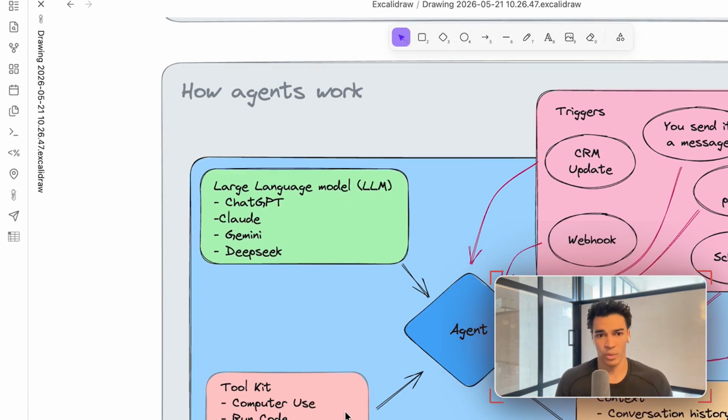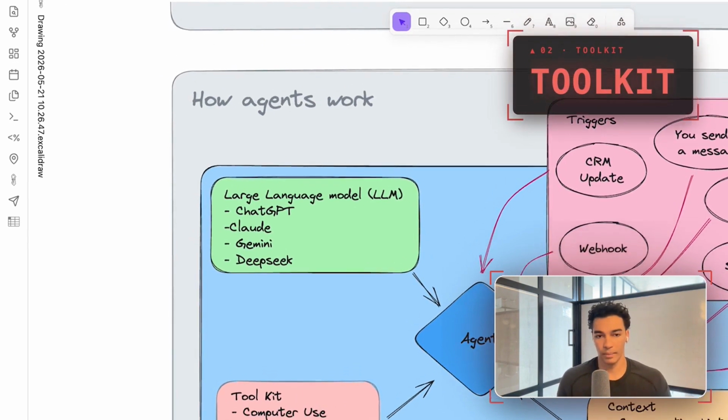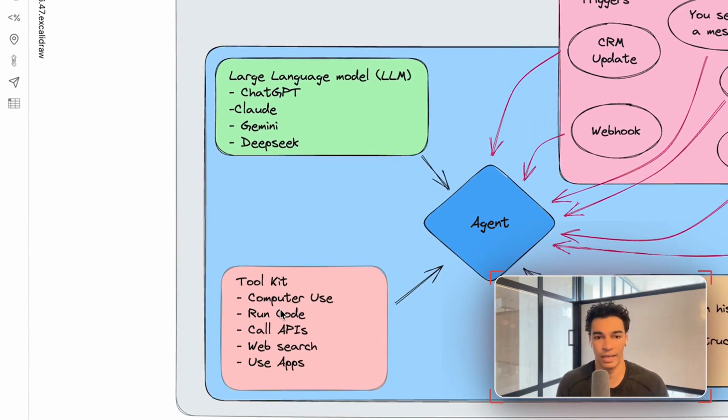Then we get into a more important section, which is the toolkit. And the toolkit is what allows the agent to actually interact with other data and make actions on your behalf. So we have a bunch of different tools that are available. This is only a short list. Basically, any app that you are already using on the internet can be added as a tool to your AI agents. So we have things like the agent can use your computer, it can run and write code, it can call external APIs, connections to your CRM, whatever that might be. It can search the web, and it can use all of your apps, right? So that alone makes agents a lot more powerful.